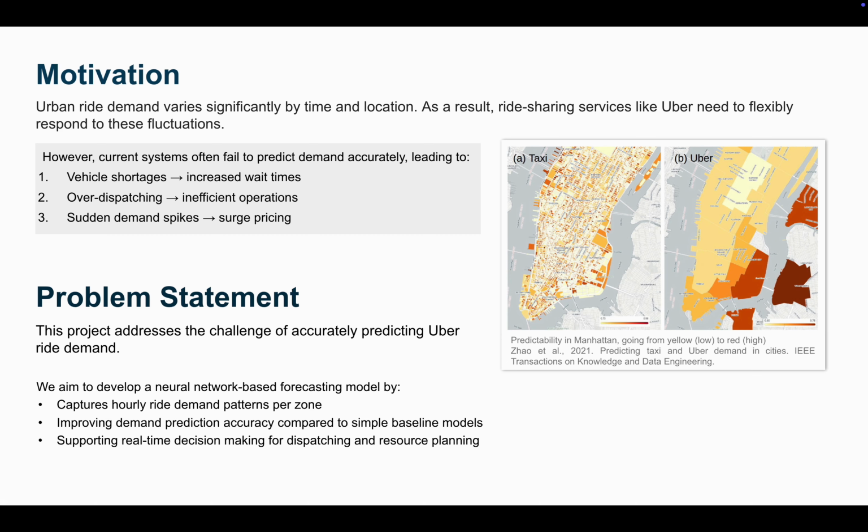Our project aims to address that challenge by developing a neural network-based forecasting model to accurately capture hourly ride demand patterns per zones within a city.